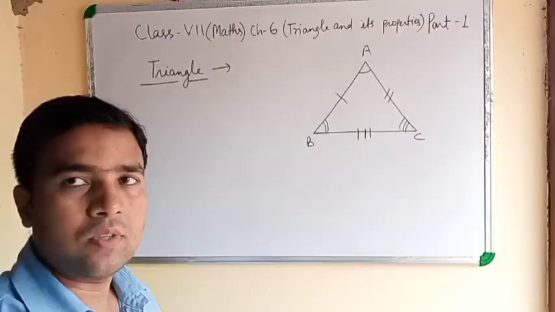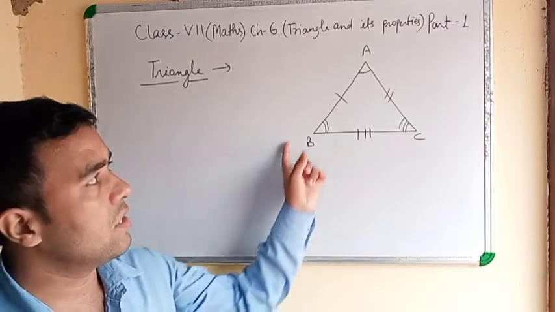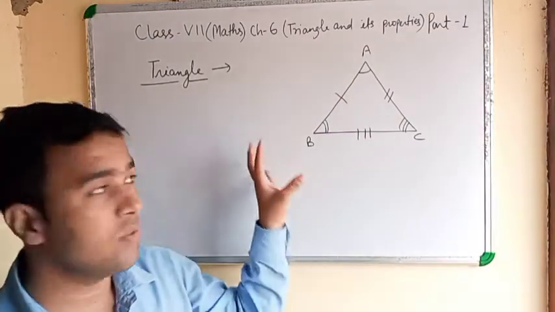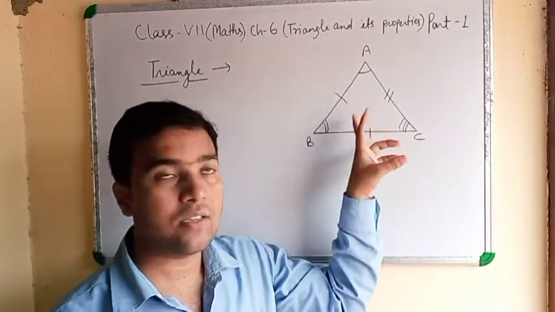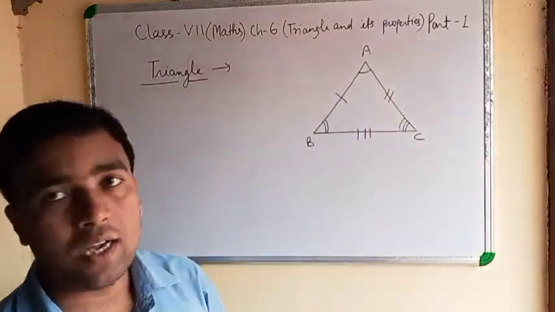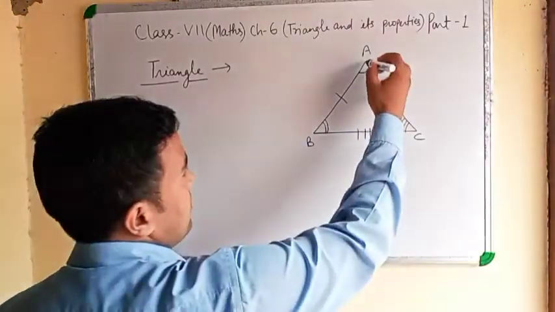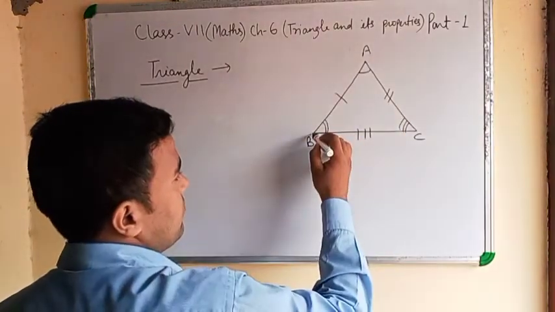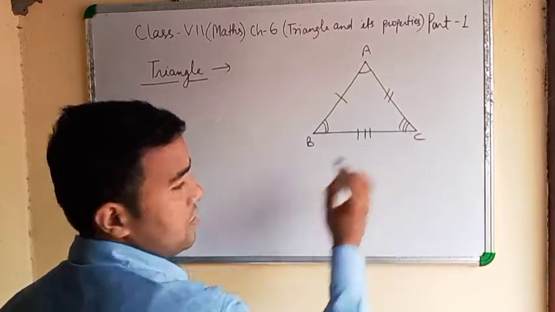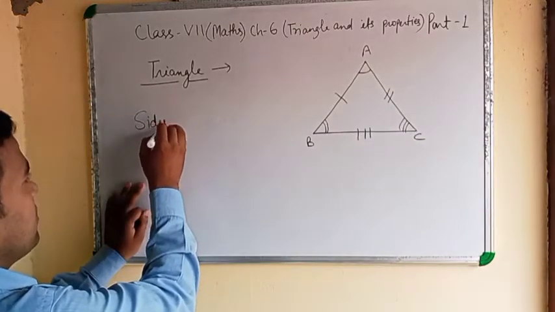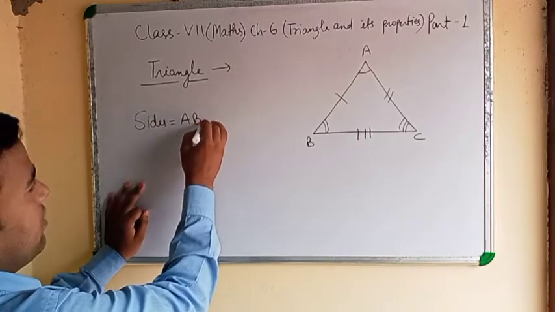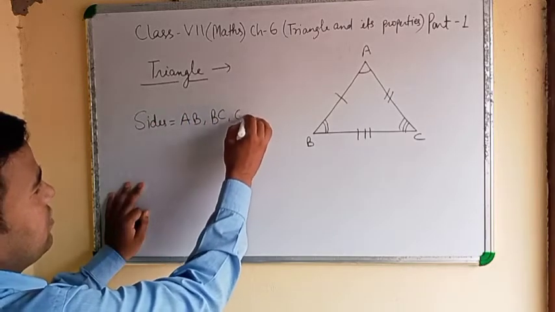A triangle is a simple closed figure having three sides, three angles, and three vertices A, B, C. The sides are AB, BC, CA.